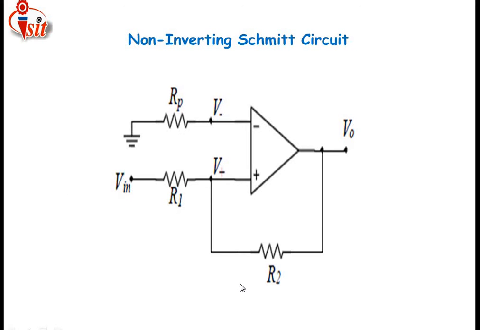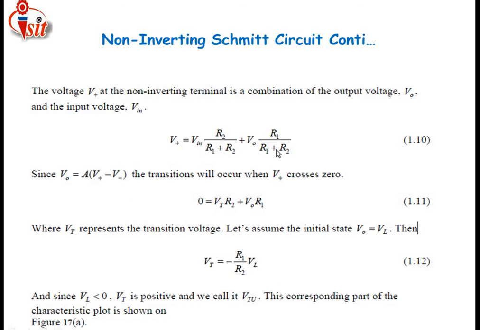Along with this, like your inverting amplifier, R2 is again connected in the feedback path as a feedback resistor, and again two nodes are considered, the negative node and the positive node. The positive node is related to the non-inverting terminal of the op-amp, the negative node is related to the inverting terminal of the op-amp, and the output is measured here. Just see the terminology and how we are going to describe the non-inverting Schmitt trigger.